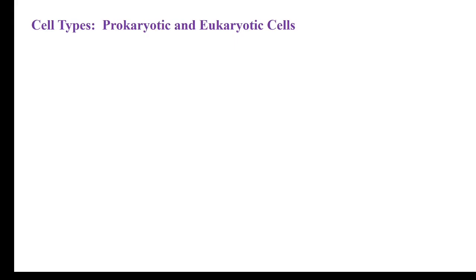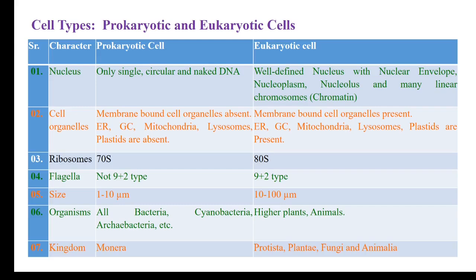Now come to the cell types. Basically the cell is of two types, prokaryotic cell and eukaryotic cell. These are the differences between prokaryotic cell and eukaryotic cell. The most important difference is the nucleus. A very well defined nucleus is present in the eukaryotic cell, which is absent in the prokaryotic cell. Well defined nucleus means a nucleus with nuclear envelope, nucleoplasm, nucleoli, one or two, and many linear chromosomes.